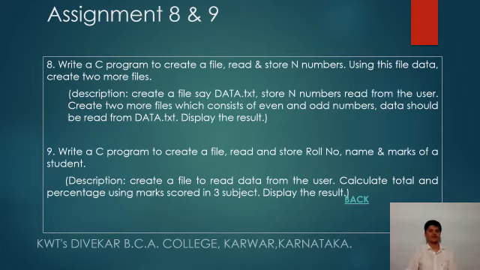Here you have to create only one file which consists of data, that is roll number, name and marks of the student, the marks scored in 3 subjects of a single student, and you need to calculate total and then percentage. Percentage can be calculated based on total. Total is the sum of the 3. So this is about assignment number 9.